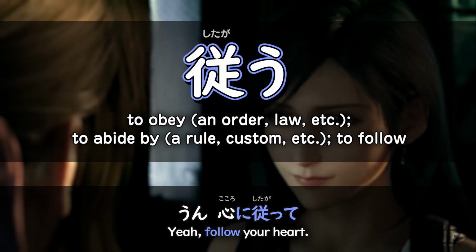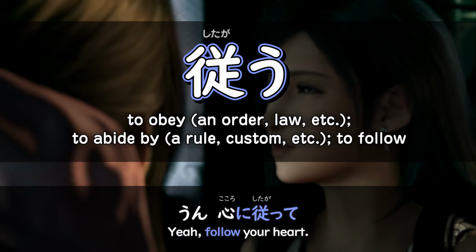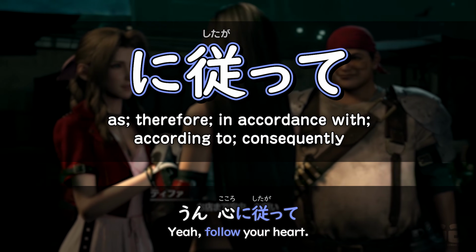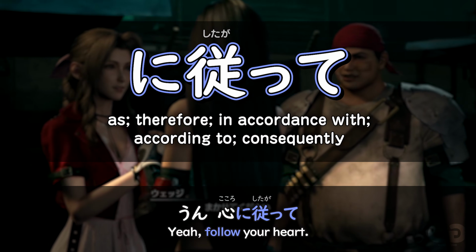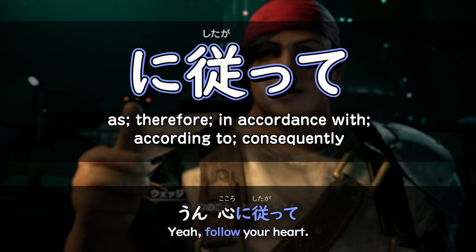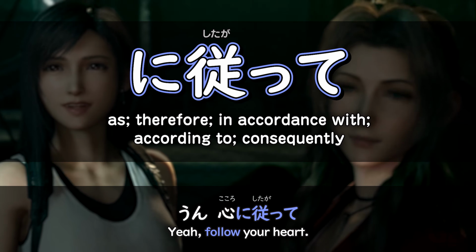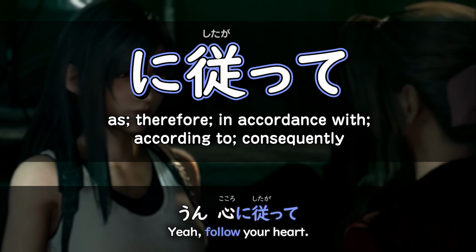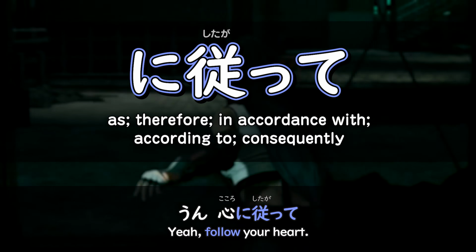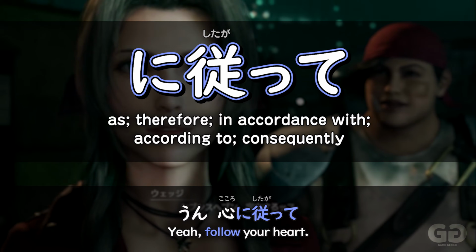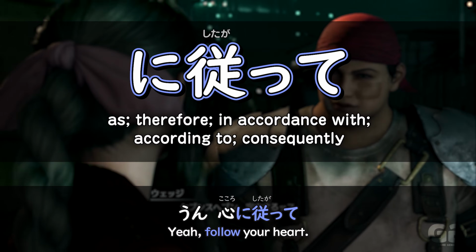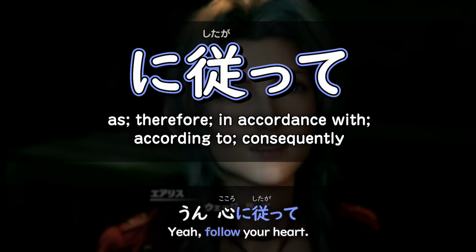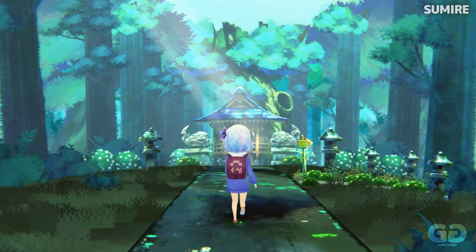You're following something, you're going with something. And that can really help you understand how this piece of grammar is used, because you're following, like here in Final Fantasy VII, following your heart. So go in accordance with your heart would be perhaps a more literal way of looking at how this is being used here in Final Fantasy VII Remake. But we might just say in English, follow your heart, go with your heart.